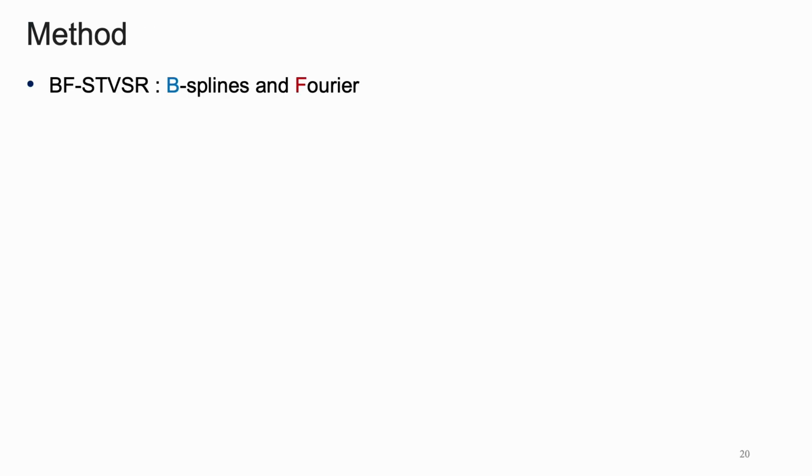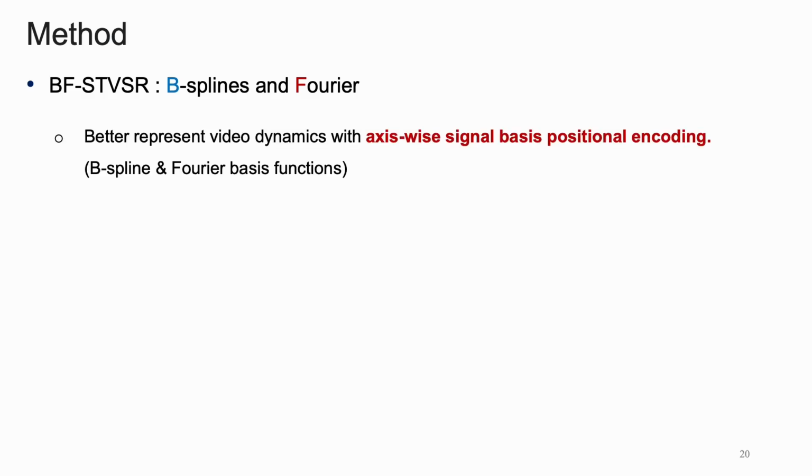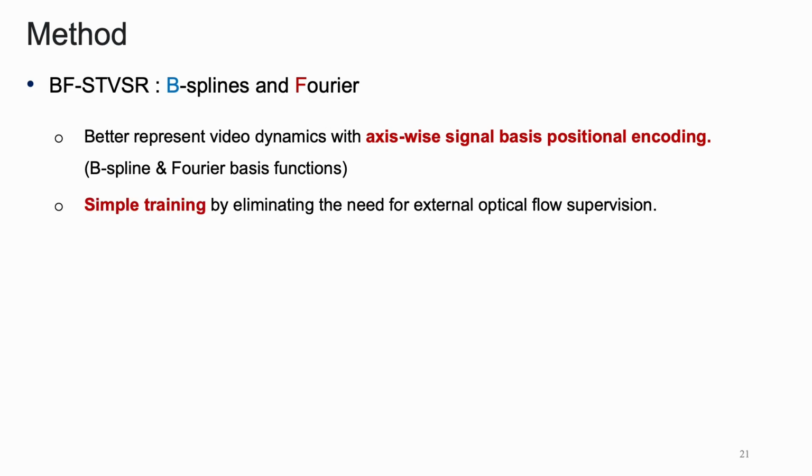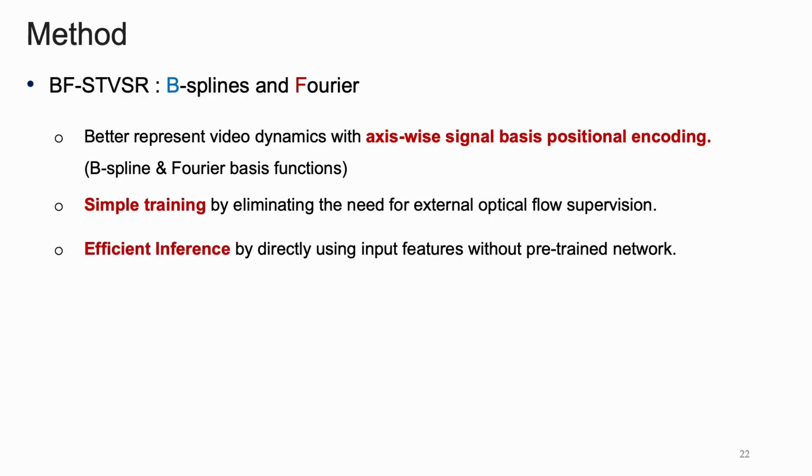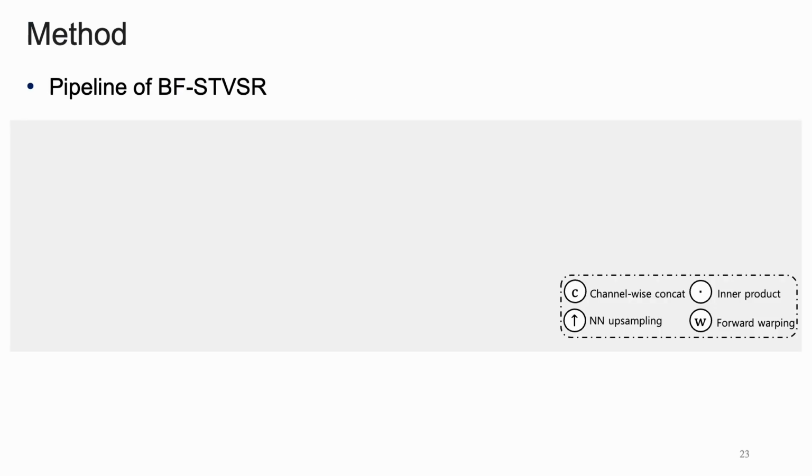Based on these motivations, we propose a novel framework called BF-STVSR. It represents video dynamics better with axis-wise signal basis positional encoding. Also, by eliminating the need for external optical flow supervision, we can train the model with a simple process. Lastly, using input features directly without pre-trained networks enables efficient inference process.